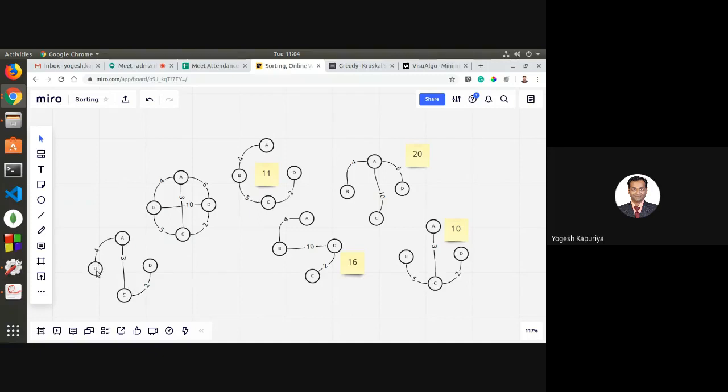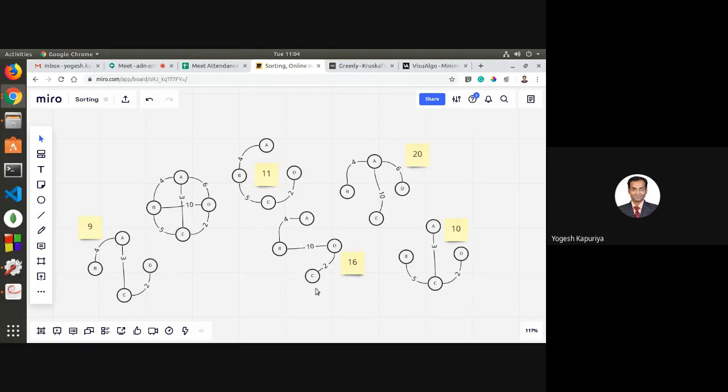And if you see the total weight, it is 4 plus 3 plus 2, which turns out to be 9. Clear?